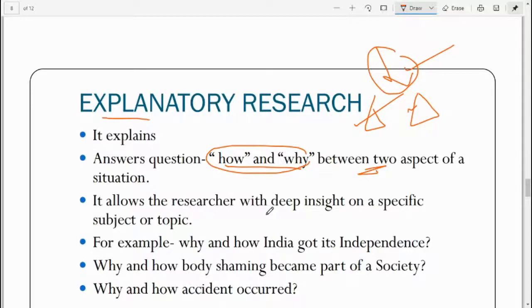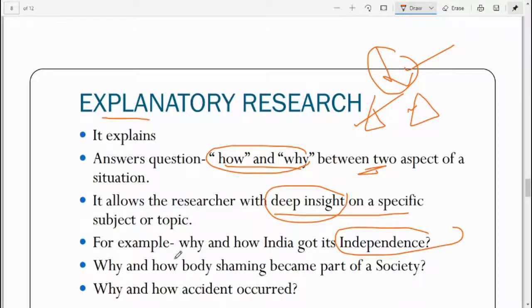So it gives a researcher deep insight on a specific subject or topic. It helps to have a deeper understanding of any particular topic. An example of explanatory research is why and how India got its independence. Here independence is one situation, one event that has occurred. So we will look into why and how, like what were the reasons for it to get independence and how it was achieved.